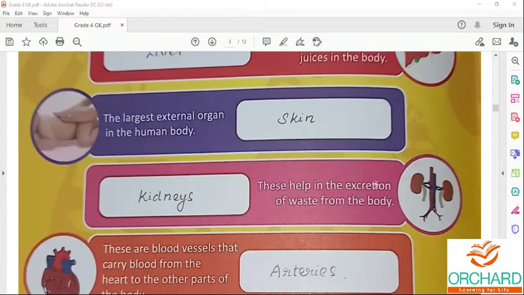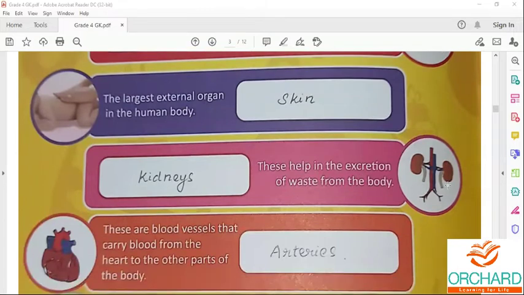So this one is kidney. These help in the excretion of waste from the body. Excretion means removal of the waste from our body. Kidney, what is the shape? It is a bean shaped organ present below the ribs.